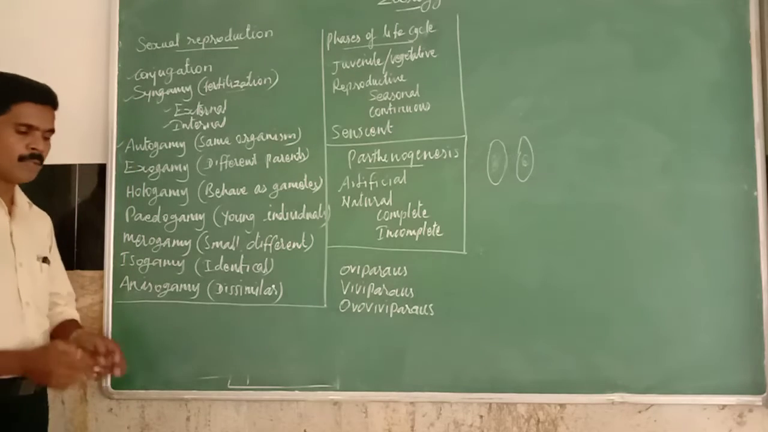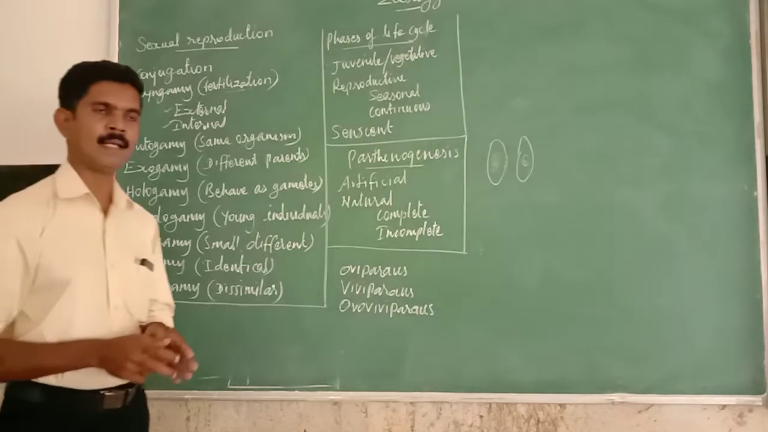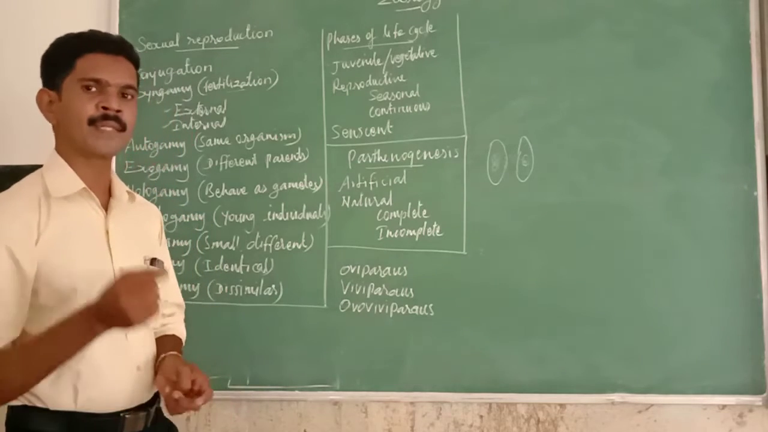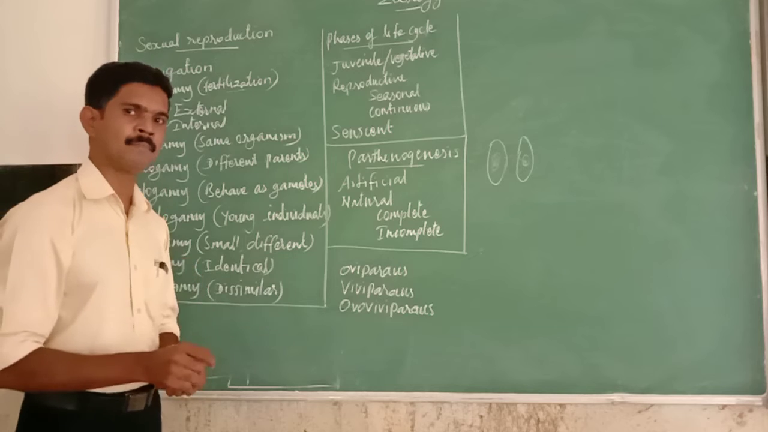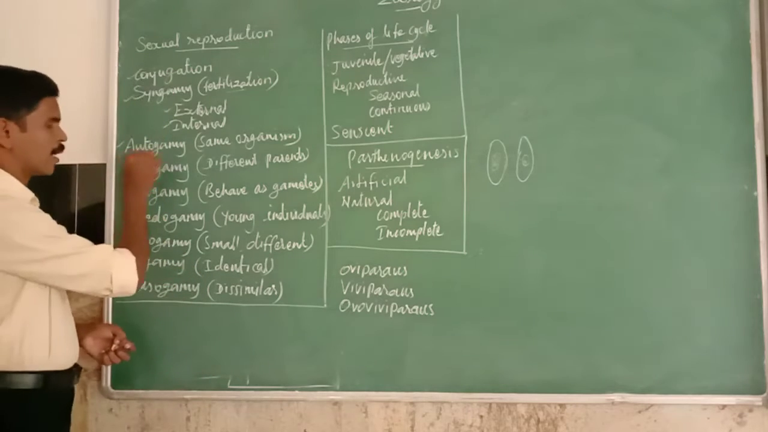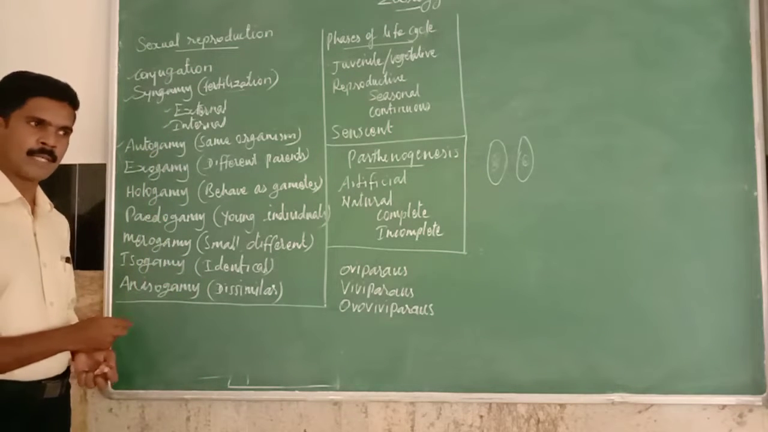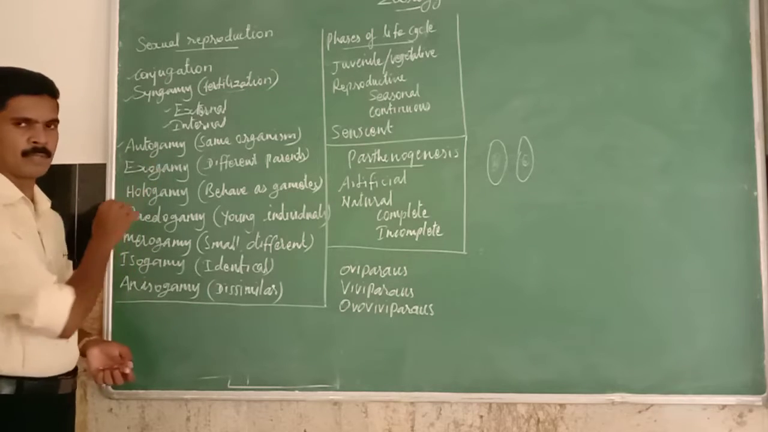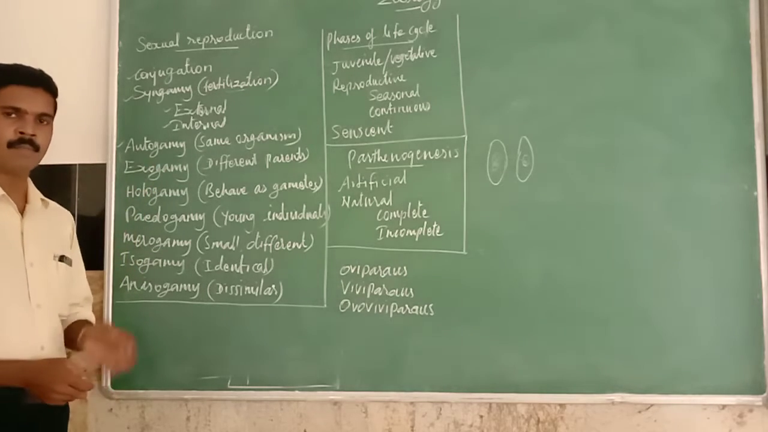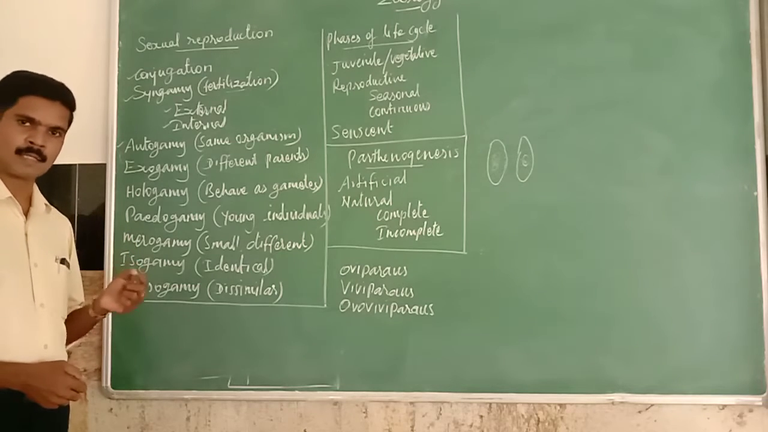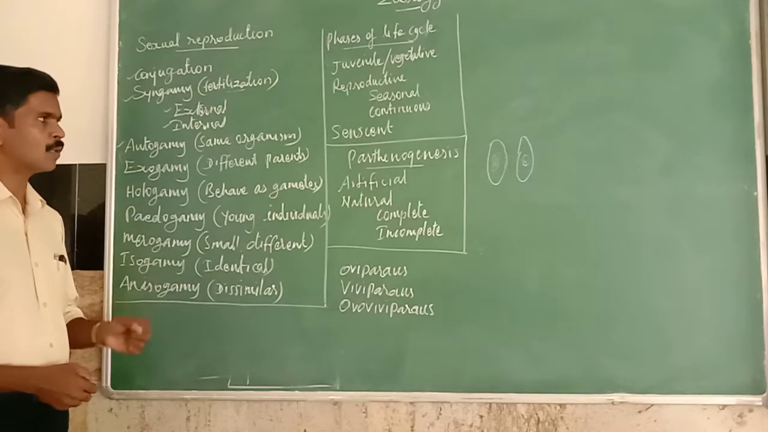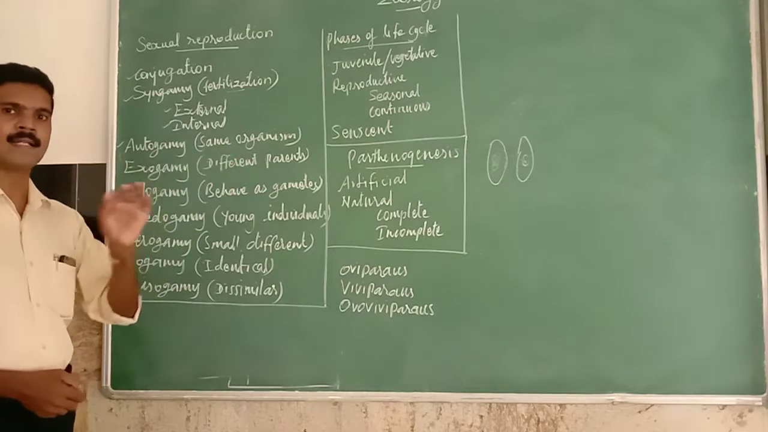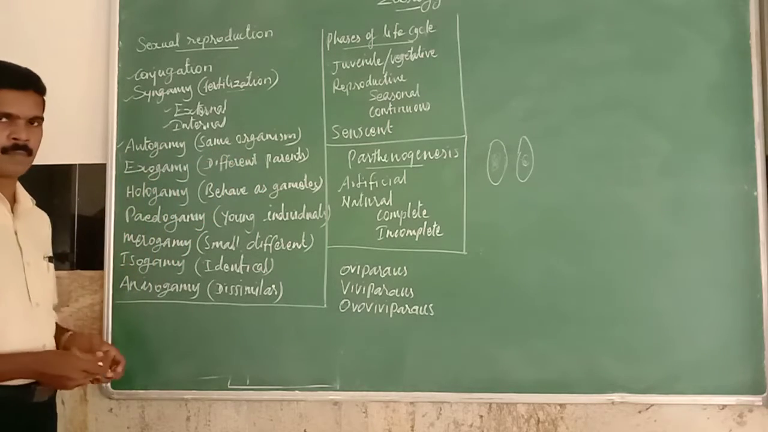Autogamy means both the male gamete and the female gamete are produced by a single parent. It is called autogamy. Example, Paramecium is the example for autogamy. So autogamy means both the male gamete and female gamete are produced by the same organism, a single parent.